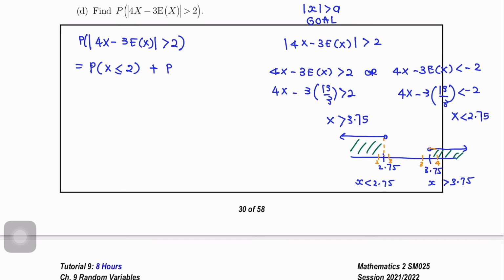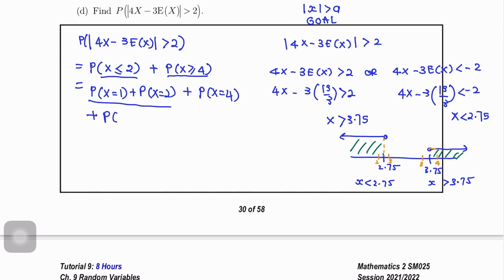So kita nak probability x greater equal 4. Okay, kalau kita tengok daripada sini, px less than equals to 2 kita nak adalah px equals to 1, px equals to 2, plus px equals to 4 pula adalah 4 plus 5 plus 6. Okay, perasan tak? Semua nilai X kita ambil kecuali 3.